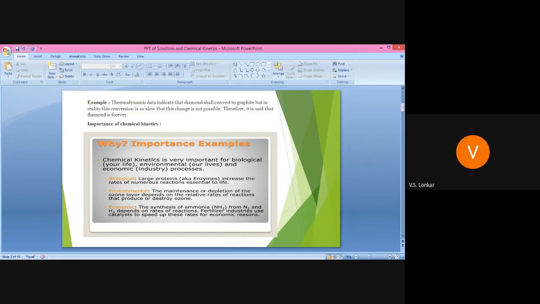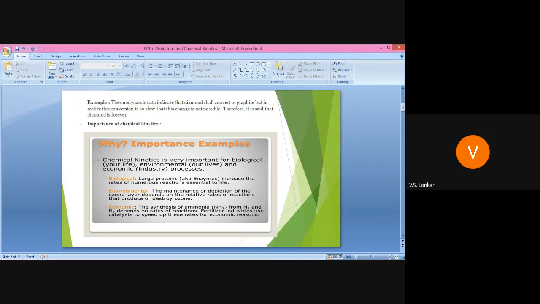Fertilizer industries use catalysts to speed up the rate of economic reactions, because we need those products for our utilization. These are the importance of chemical kinetics. Got it?